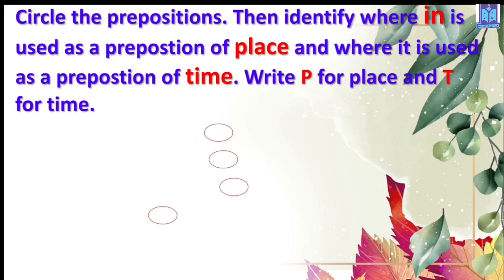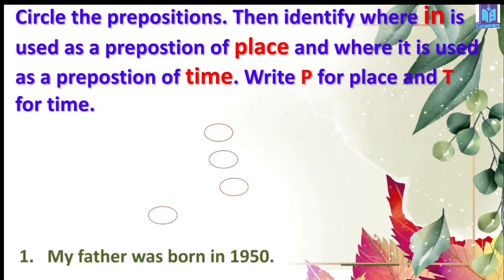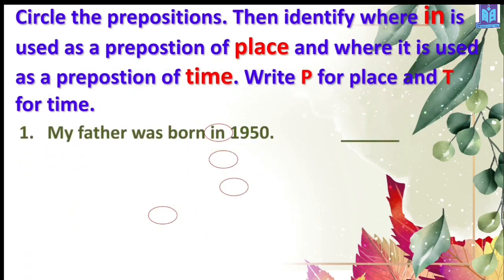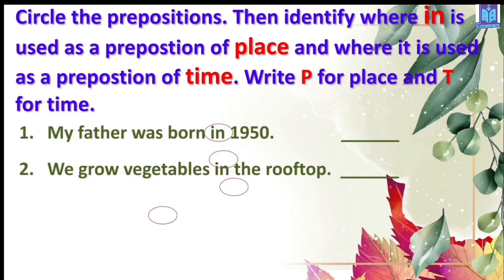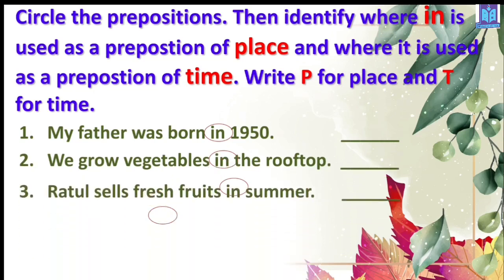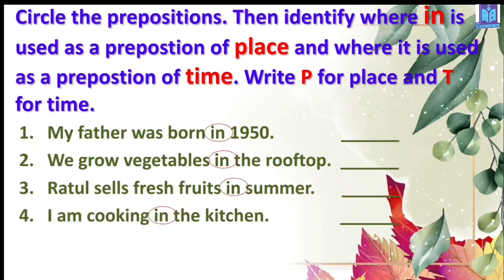The same type of exercise, you have to just do one thing. You have to read the instruction again properly. Circle the prepositions, then identify where "in" is used as a preposition of place and where it is used as a preposition of time. Write P for place and T for time. My father was born in 1950. We grow vegetables in the rooftop. Rahul sells fresh fruits in summer. I am cooking in the kitchen.